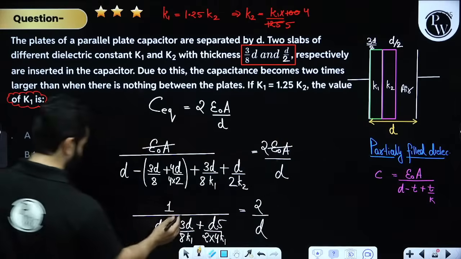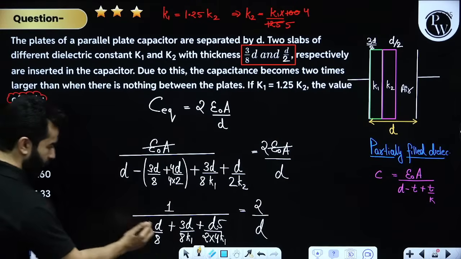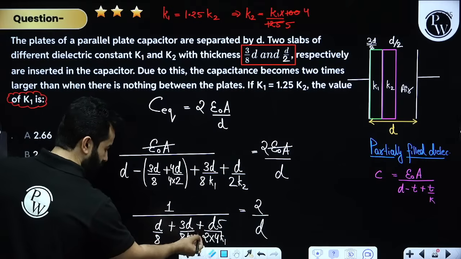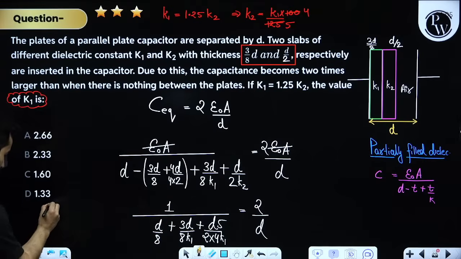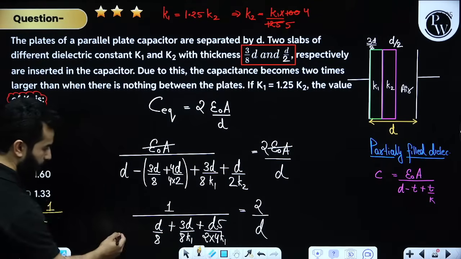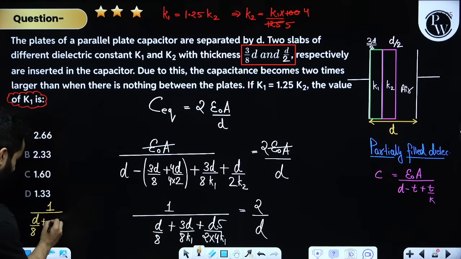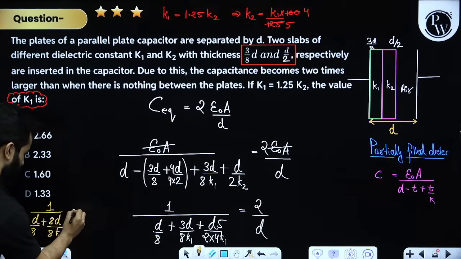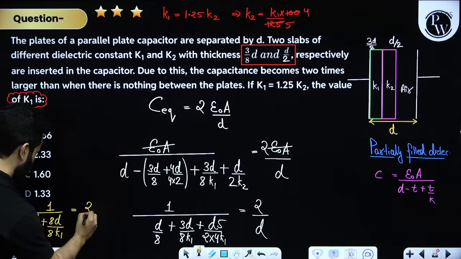After this, my dear friends, I'm going to solve it over here. Please see, this is 3d, 5d, that means you're going to finally get 1 upon d by 8 plus 5d, that is 8d, divided by 8k1 is equal to 2 divided by d.